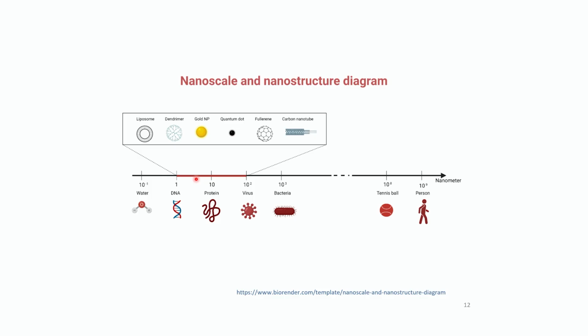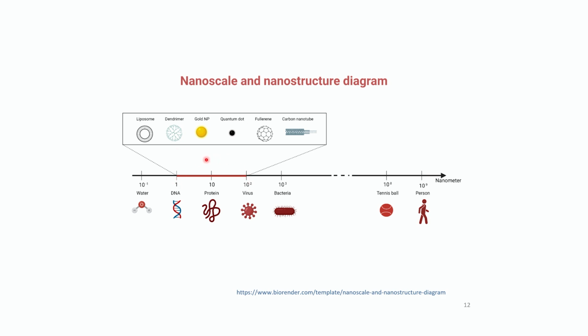These are of the size range of a virus, 100 nanometer to 10 nanometer, then the size of a protein, and 1 to 2 nanometer is the size of DNA. So your DNA is 1 to 2 nanometer, then comes the protein, around 10 nanometer, and then 100 nanometer is the size of a virus. Your nanoparticle size range basically lies between the size range of DNA and the size range of a virus.